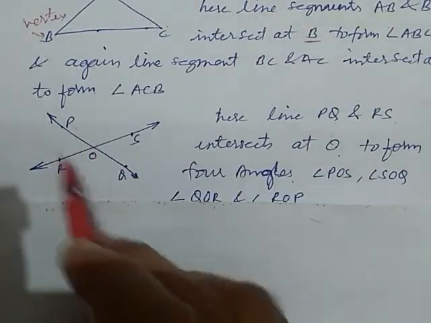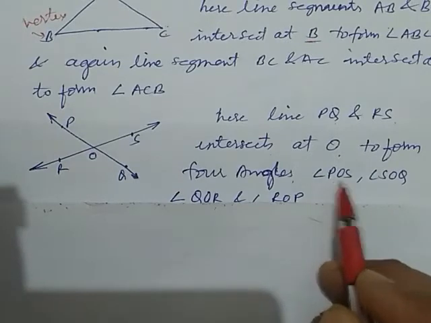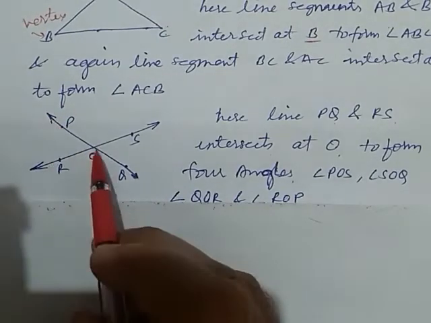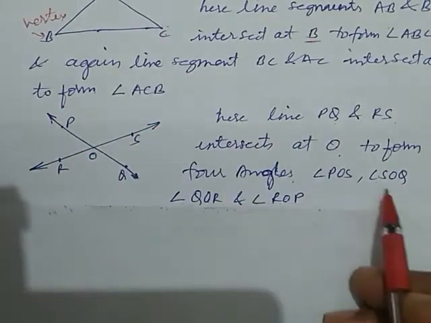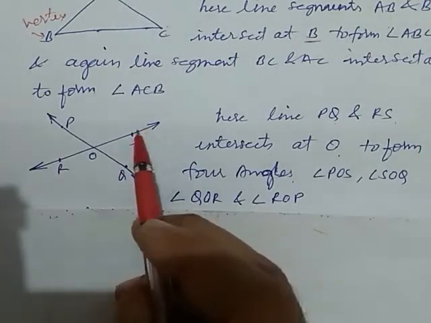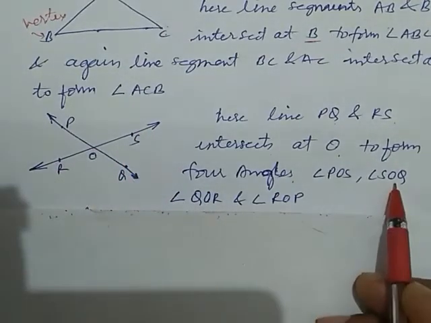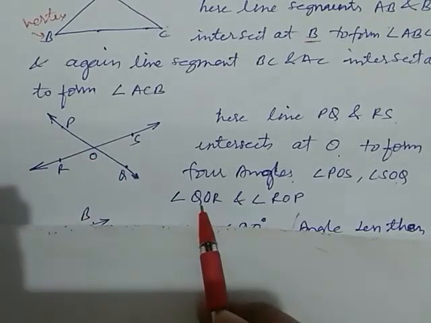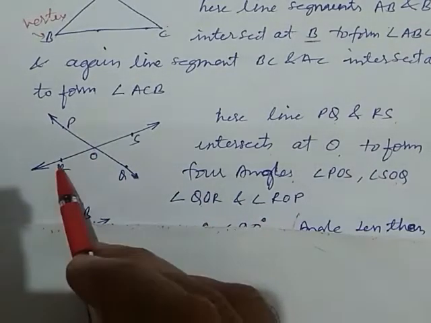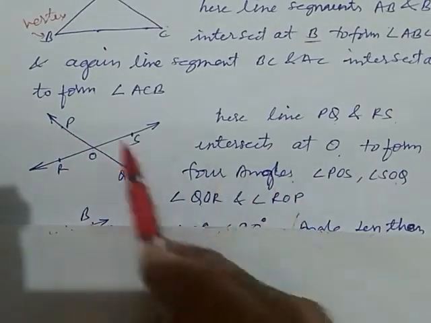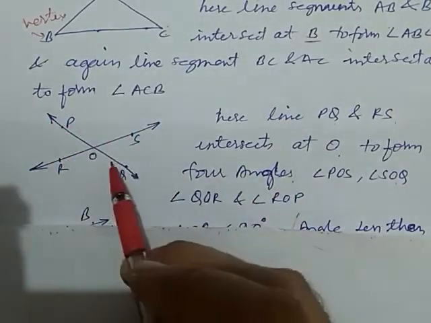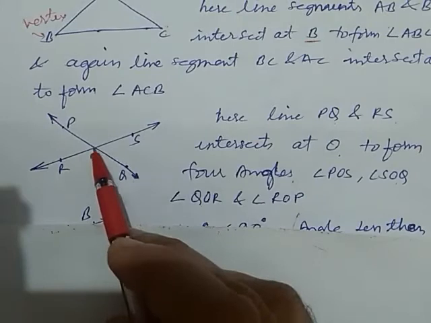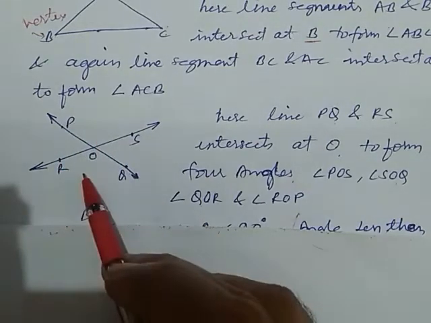Now we are listing them. Angle POS, angle SOQ, angle QOR, and angle ROP. So these two lines by intersecting form 4 angles.